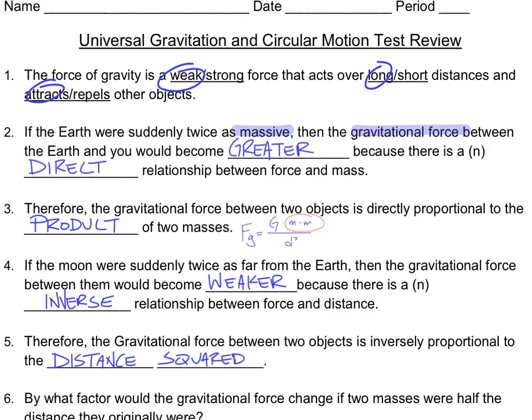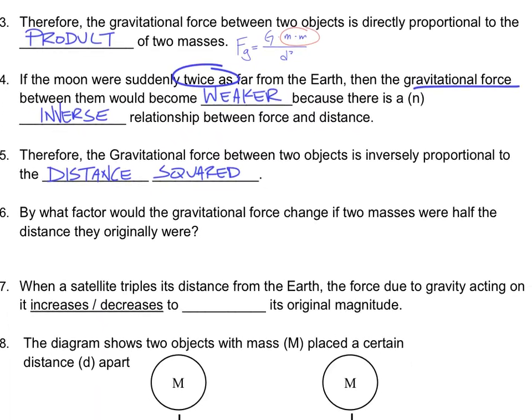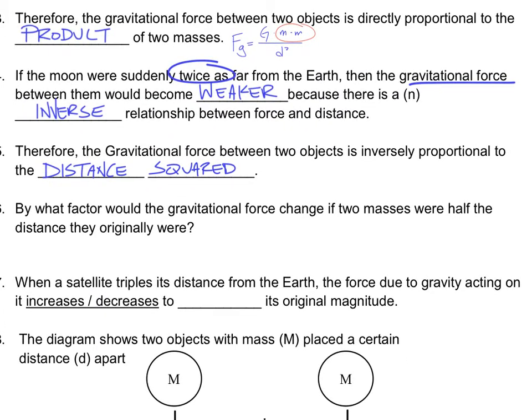Number 4, if the moon was suddenly twice as far from the Earth, then the gravitational force between them would become weaker because there is an inverse relationship. So as the moon gets further away, so it's twice as far, then the gravitational force gets weaker. So the further two things are from each other, the weaker that force gets. That's an inverse relationship. So as a result, the gravitational force between two objects is inversely proportional to the distance squared.